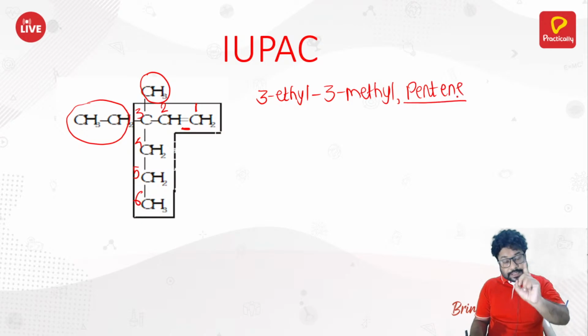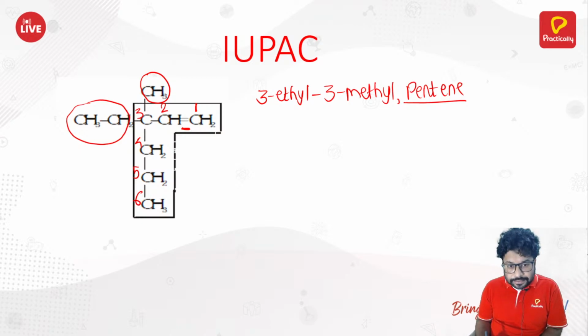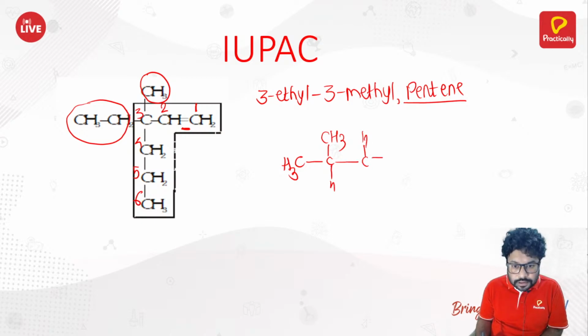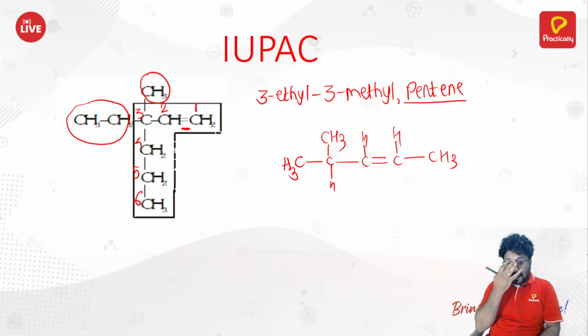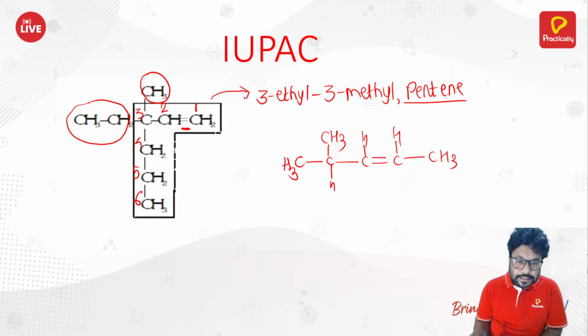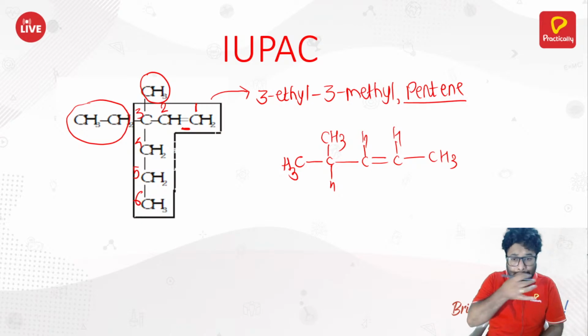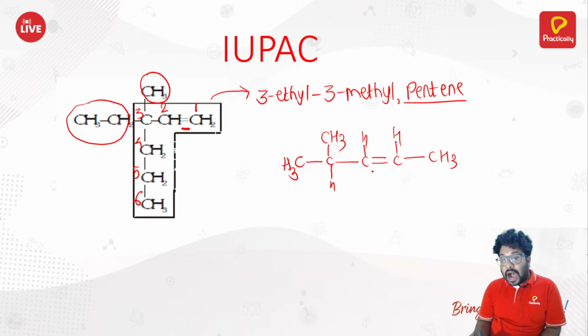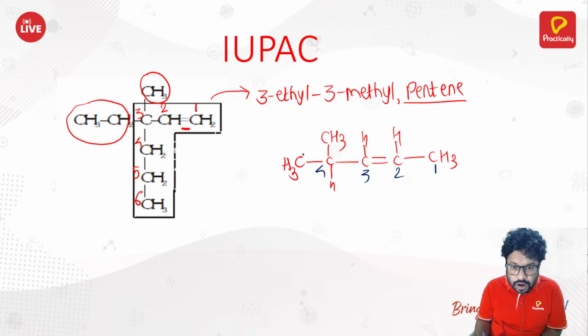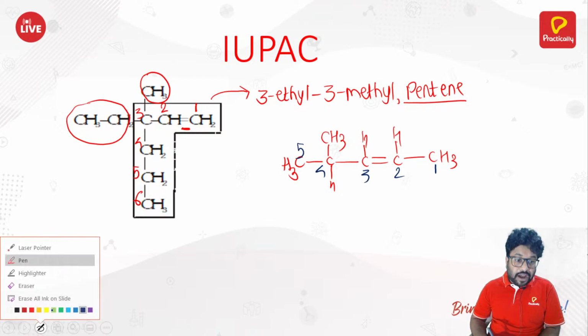But there is one more naming system. Let me tell you that now. See here: CH3, CH3, CH, CH, double bond, CH, CH. See, this is the compound. So the name of this compound is nothing but this, straightforward pentene. Okay. But see, there is one more case. How would you name this compound now? The one which I write here, you would number as 1, 2, 3, 4, 5. That is one way of counting it.